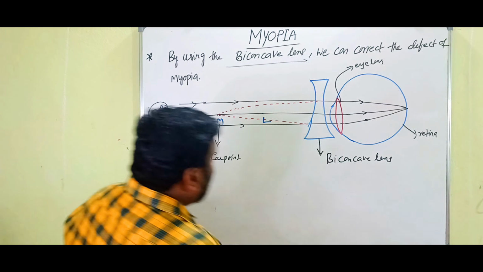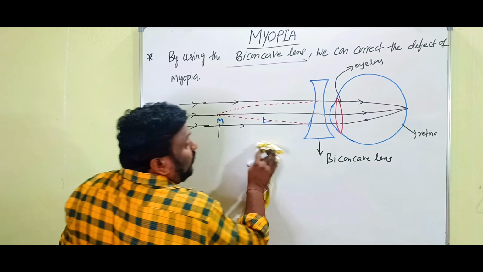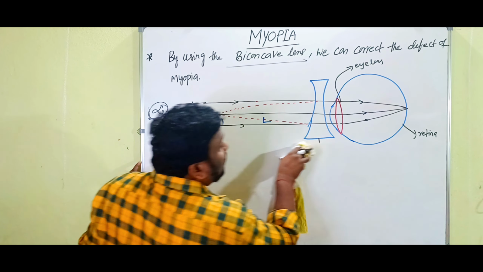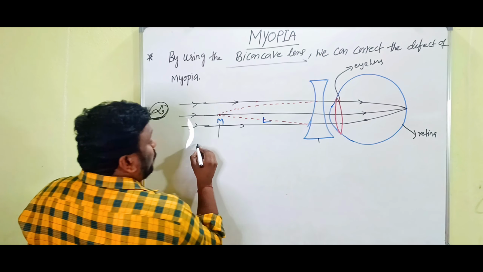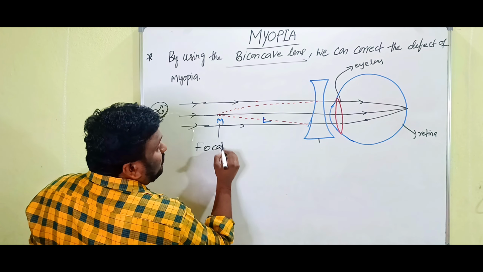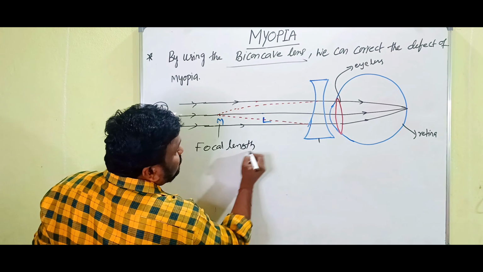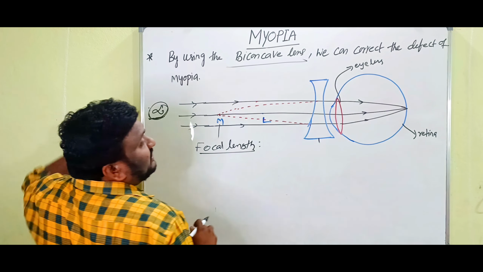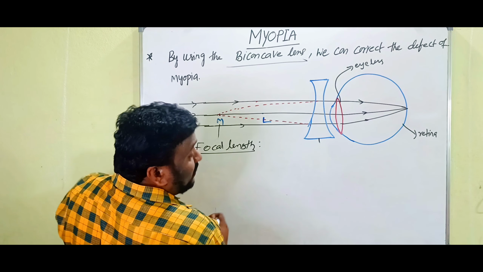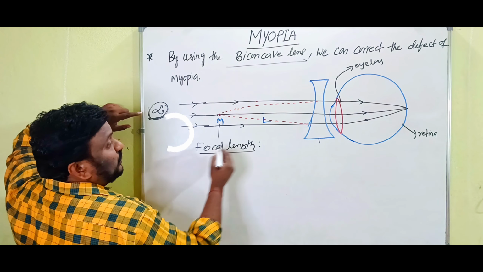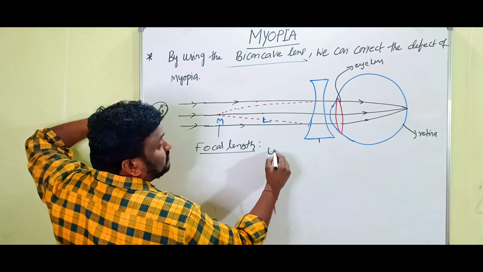So children, in 2 marks they will ask you what is the focal length of the biconcave lens in this case. So మనకి focal length find out చేయమంటాడు. ఆ focal length ఏంటిది? biconcave lens యొక్క focal length ని. So in case of biconcave lens, where is the object?